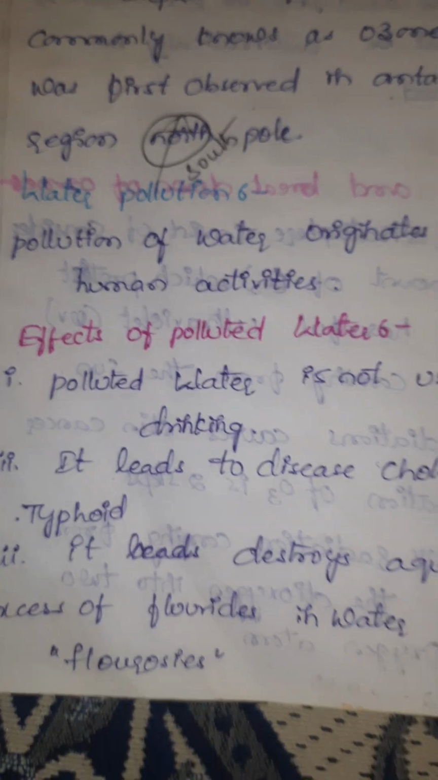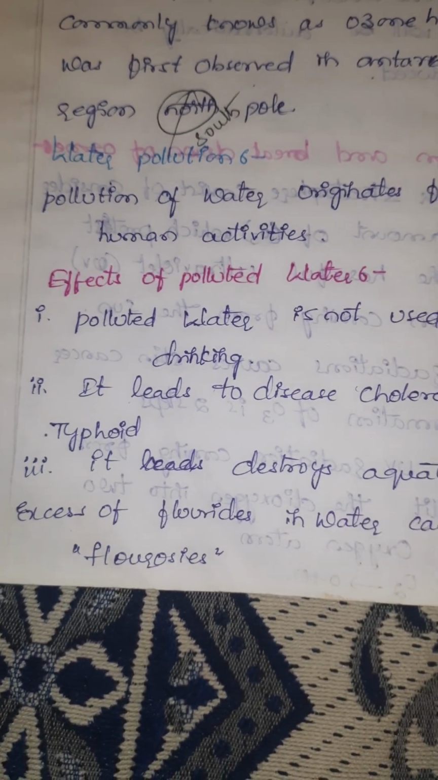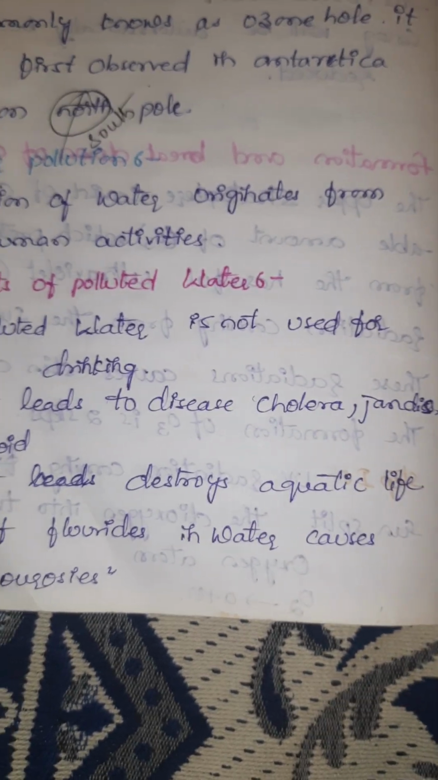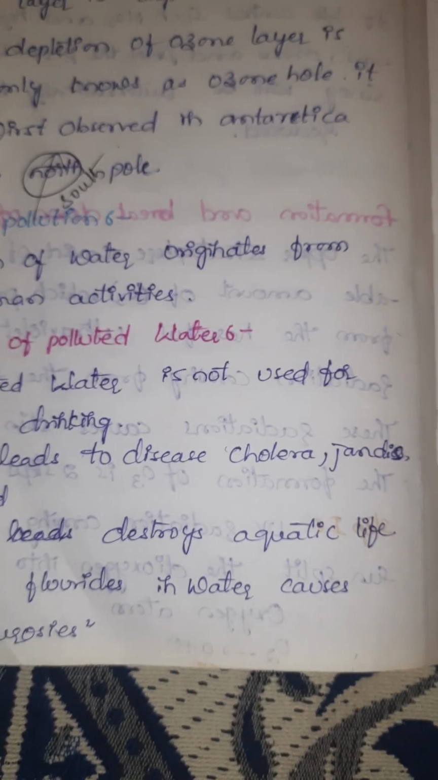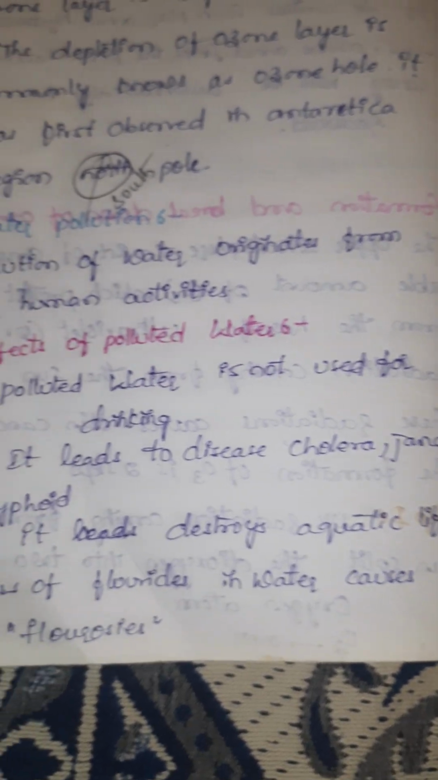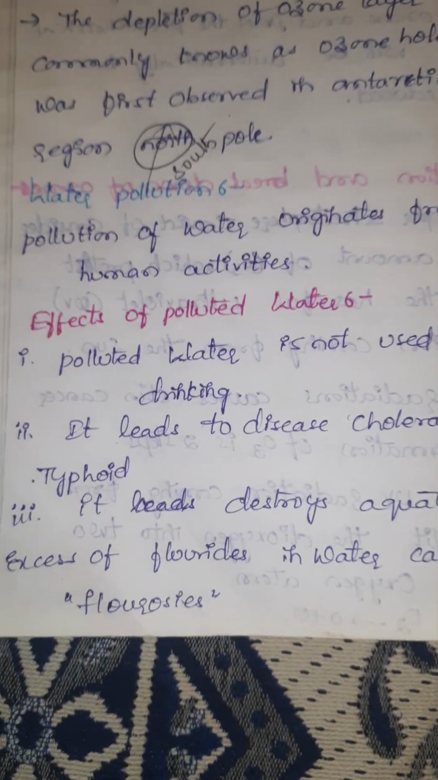వాటర్ పొల్యూషన్ చూస్తాం. Pollution of water originated from the human activities. Effect of polluted water: polluted water is not used for the drinking. It leads to the diseases: diarrhea, jaundice, typhoid. It leads to destroy the aquatic life.